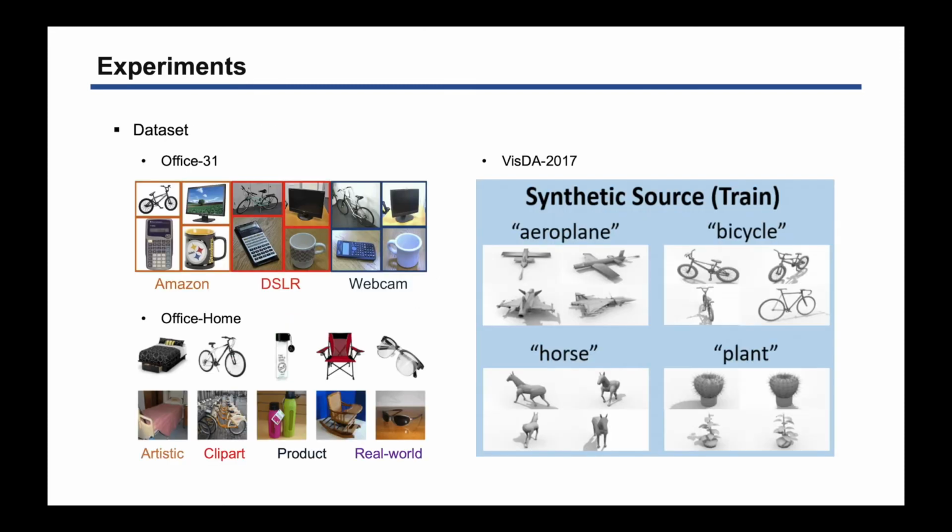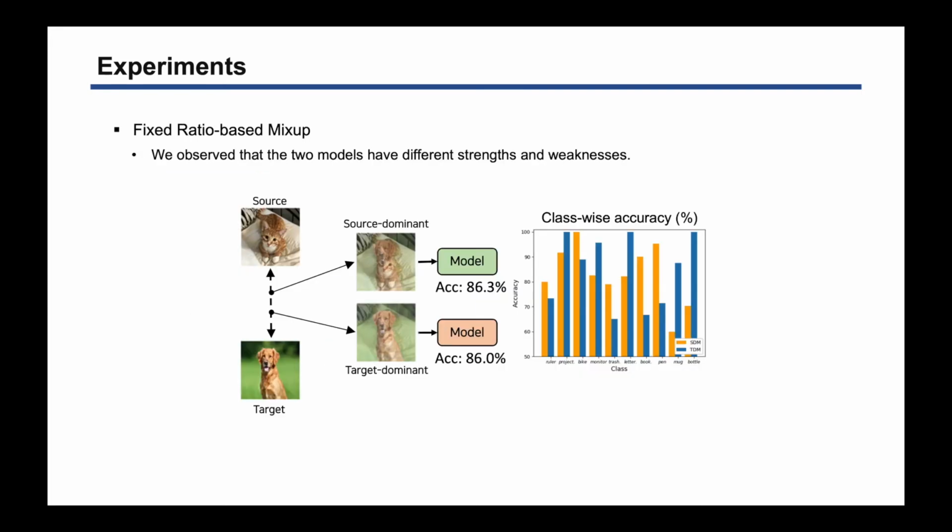In the experiments, we extensively analyzed our methods on 3 domain adaptation datasets. First, we can observe that the two models trained with only our fixed ratio-based mix-up have different strengths and weaknesses. After training with our fixed ratio-based mix-up, these two models have similar average performance, but they have quite different aspects in terms of class-wise accuracy.